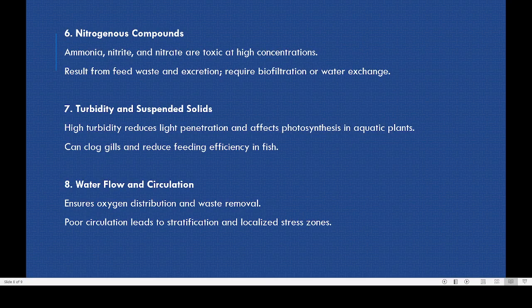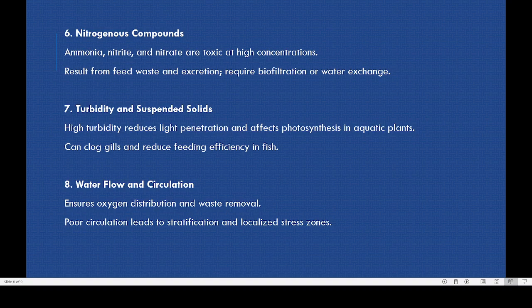Then similarly, nitrogenous compounds. Nitrogenous compounds means nitrogen-containing compounds. Most of the time they are ammonia, nitrite and nitrate. All these are toxic compounds. So if their concentration is increasing in the pond, that will affect the growth of the fish. That way it can lead to different types of problems.